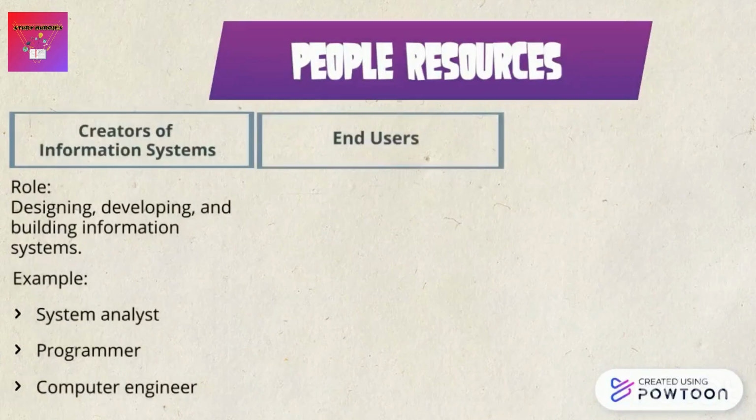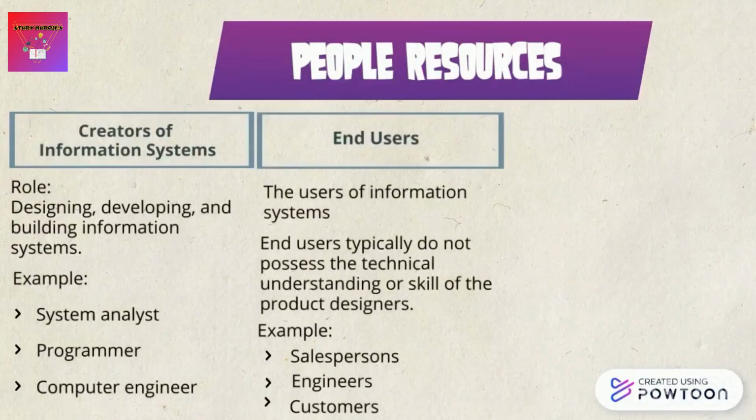Besides the people who work to create, administer, and manage information systems, there is one more extremely important group of people, the users of information systems. This group represents a very large percentage of the people involved. If the user is not able to successfully learn and use an information system, the system is doomed to failure. End users also typically do not possess the technical understanding or skill of the product designers. Examples of end users are salespersons, engineers, and customers.